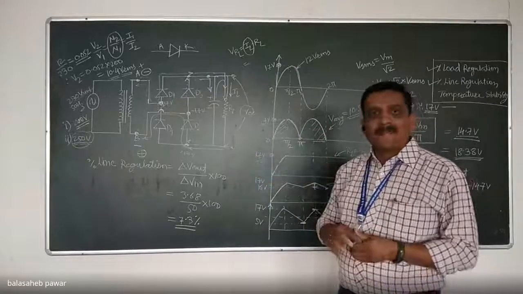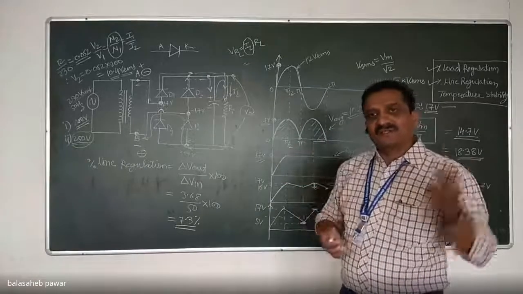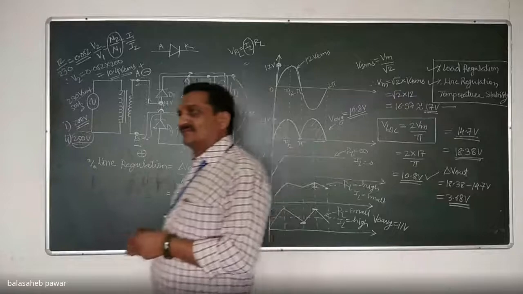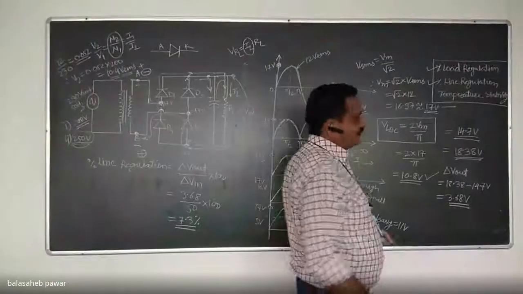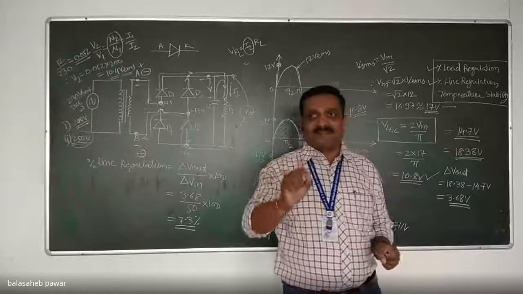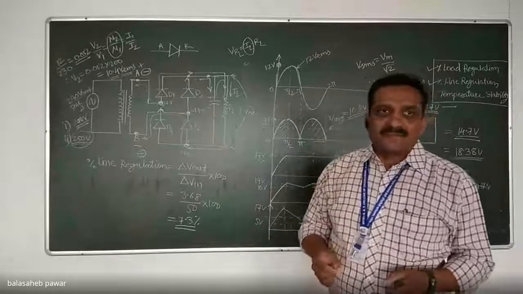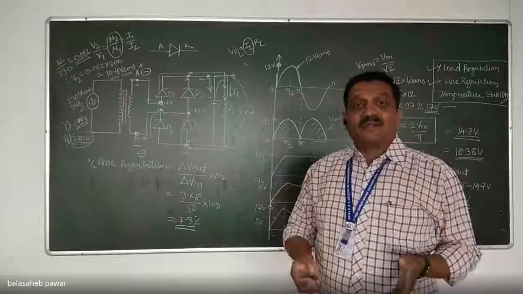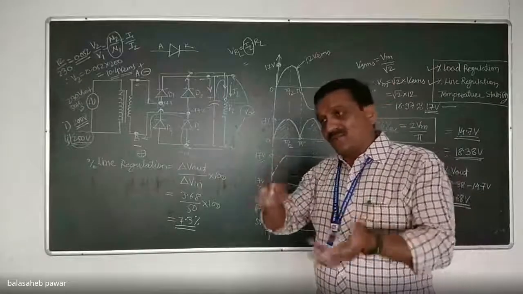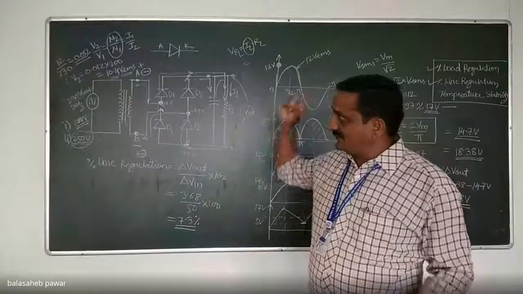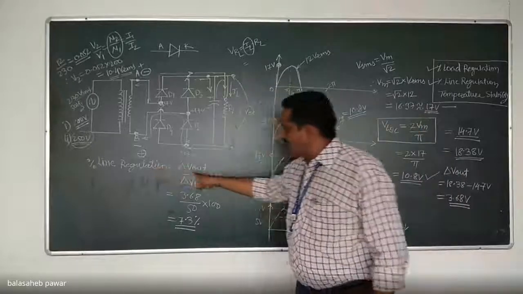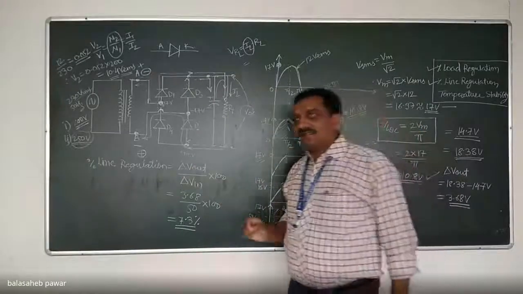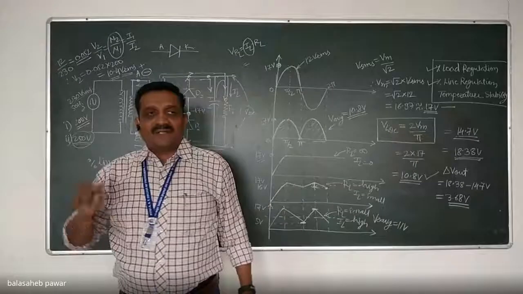Looking towards over here, will it be 100% or 0%? I will give only two options. It's so simple. 0%. Yes. For that case, the percentage line regulation also will become 0%, and expected is same. Remember, for a good power supply, or we can say now regulated power supply, why are we going to call it regulated? Because even if there is change in supply voltage, its output remains constant, and hence its percentage line regulation becomes 0%. Again, second point, why are we calling it regulated?